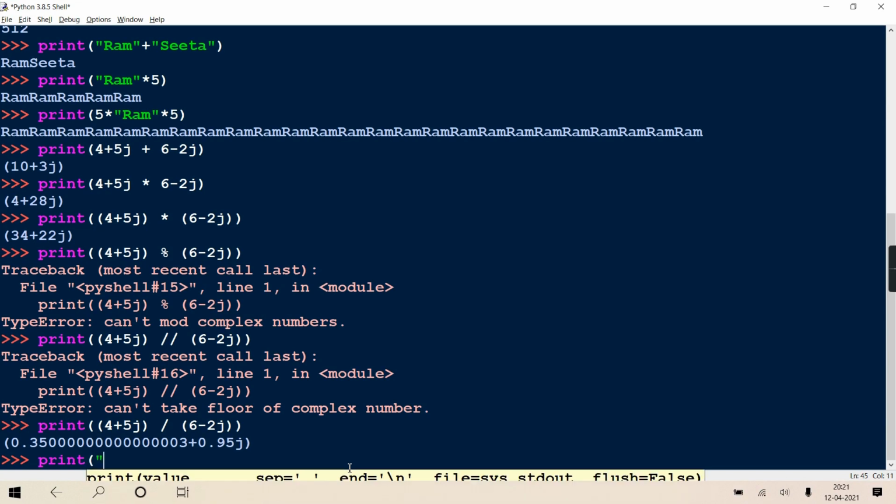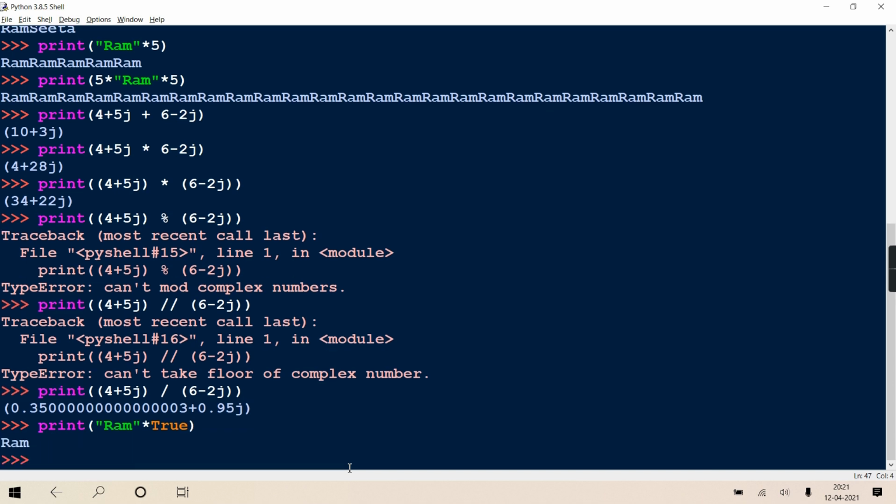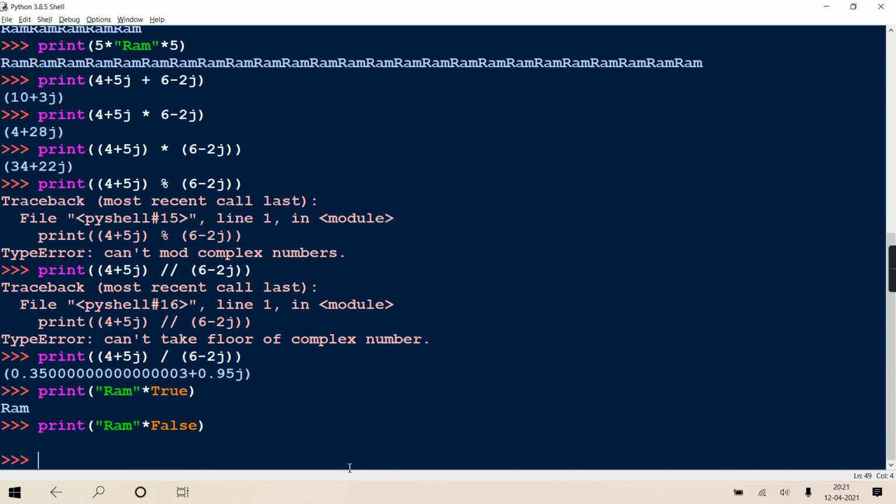For example, here I am writing Ram into True. That will also work, because True is ultimately 1. So Ram is repeated one time, you'll get Ram. Now if I do it with False or 0, you'll get an empty string. Getting? It's an empty string, a null string. Nothing is displayed.